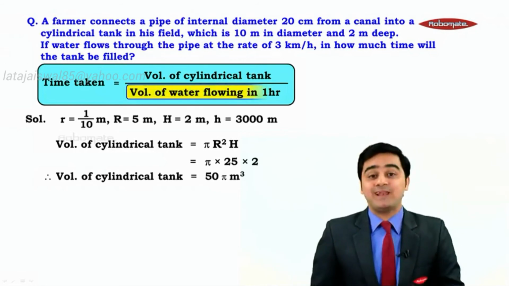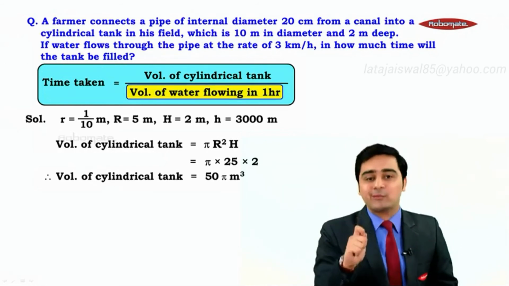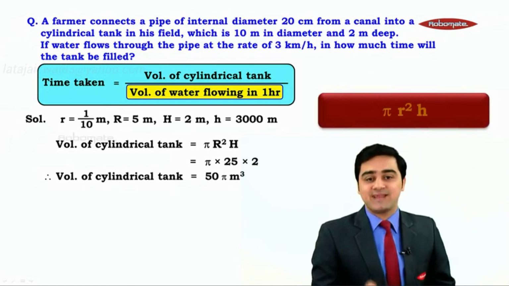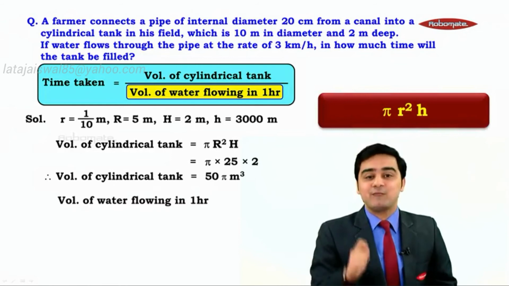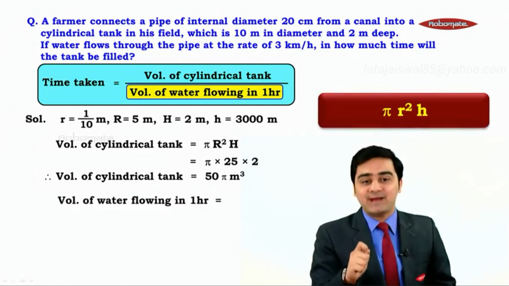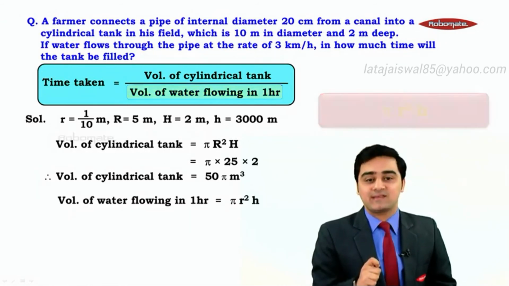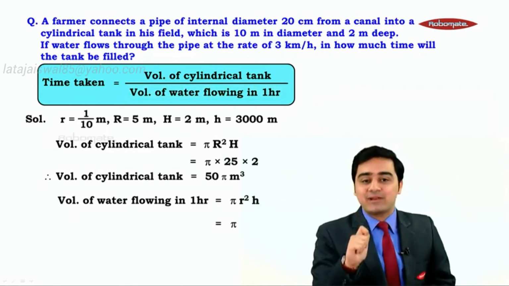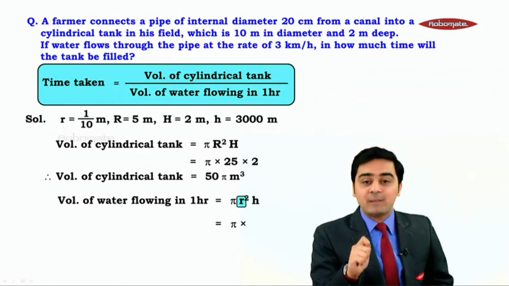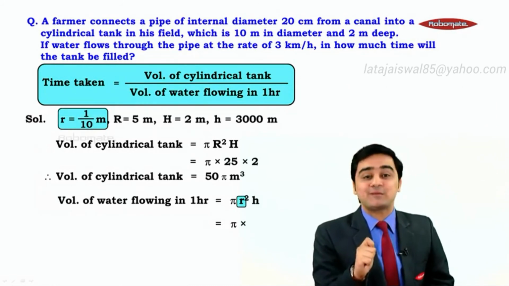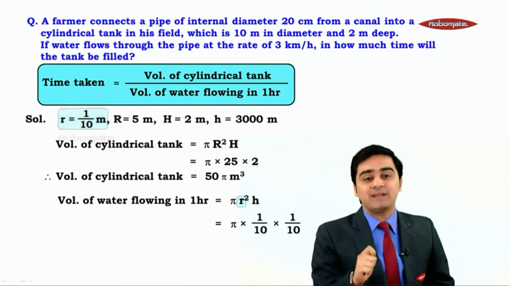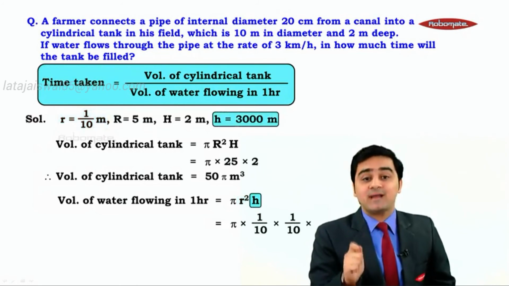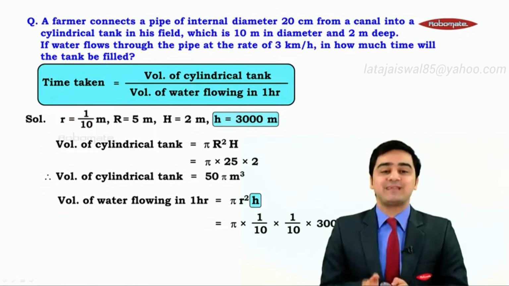Now it's the time to calculate the volume of water flowing through the pipe in 1 hour. Again, what is the formula to find the volume of a cylinder? Yes, it is pi r square h. We can say that volume of water flowing through the pipe in 1 hour is equal to pi r square h. Let's proceed further and now let us do the substitution. In place of pi, we'll write pi. The radius of the pipe, yes, it is 1 upon 10 meters. So we'll write 1 upon 10 into 1 upon 10. The height of the water flowing through the pipe in 1 hour is 3000, so we'll write into 3000.